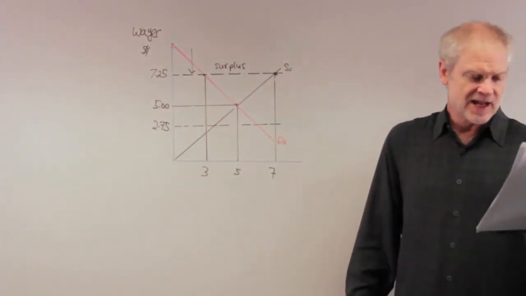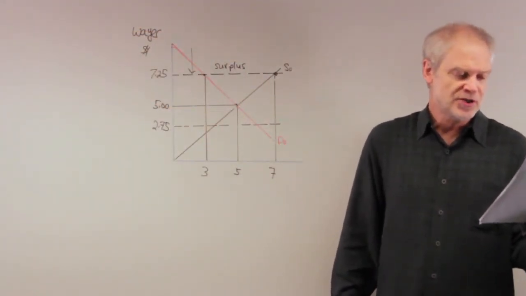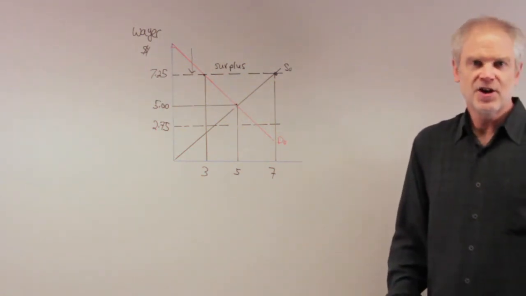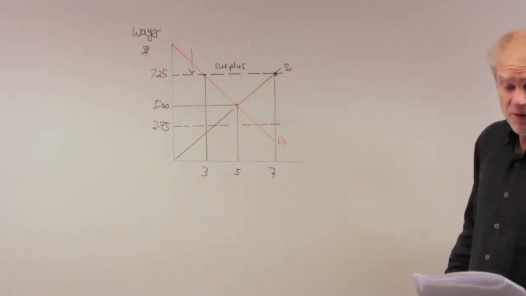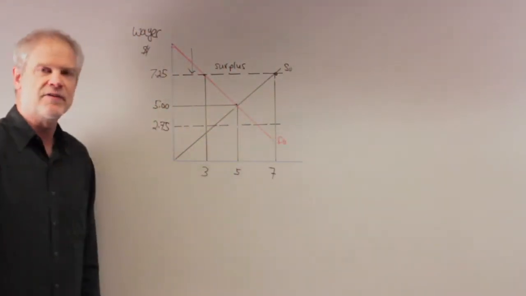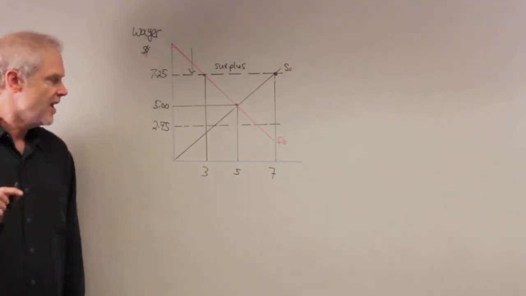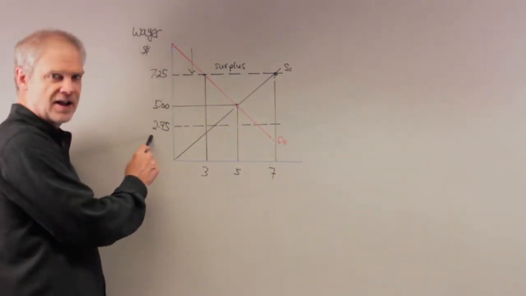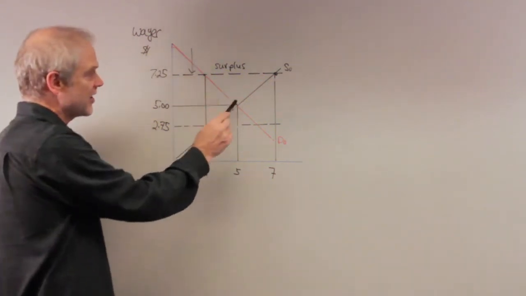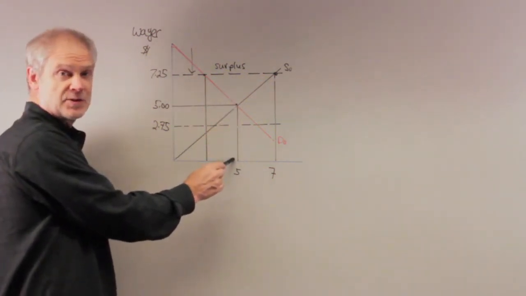D, non-binding and creates neither a labor shortage nor unemployment. Non-binding, it doesn't have any effect. No, it is binding. D would be correct if I had drawn the minimum wage at $2.75. Make sure you see that. If the minimum wage is $2.75, it's not binding because firms are going to pay $5 to hire the amount of workers they need in this particular market.